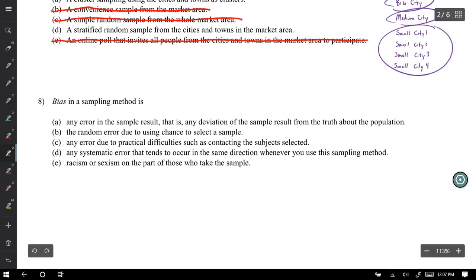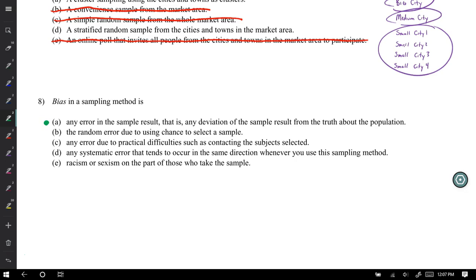Number 8, bias in a sampling method is. So this looks like it's a definition. We need to figure out which is the best definition. A: It is any error in the sample result, that is, any deviation of the sample result from the truth about the population. I'm going to leave that one. I'm unsure. So let's just move on and see if I can do some elimination.